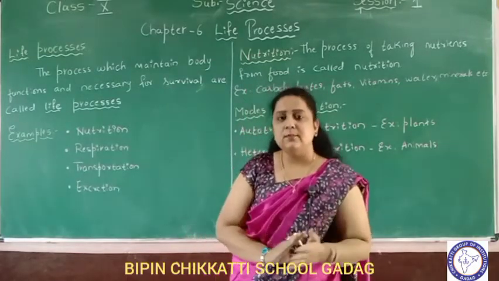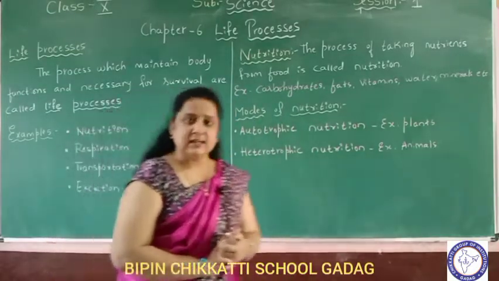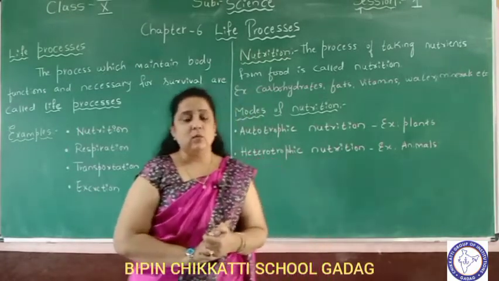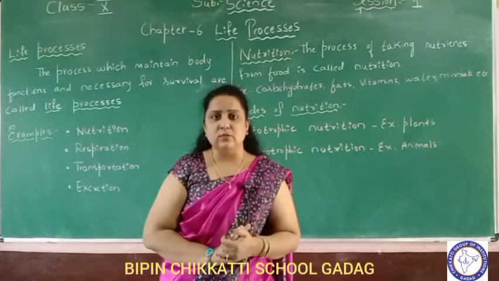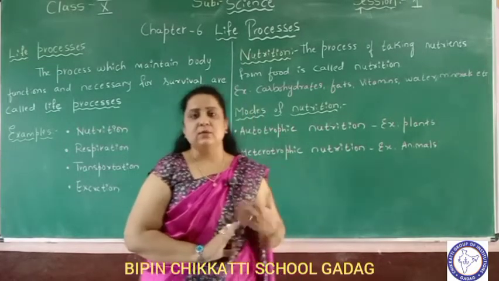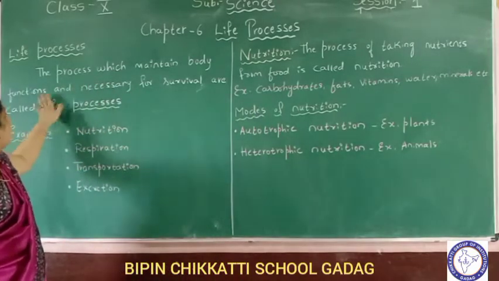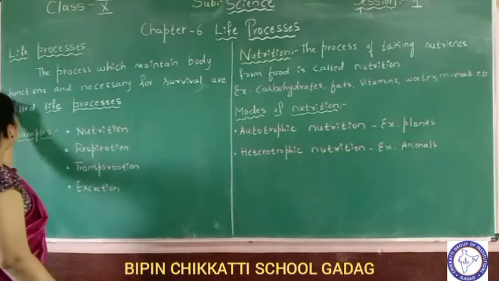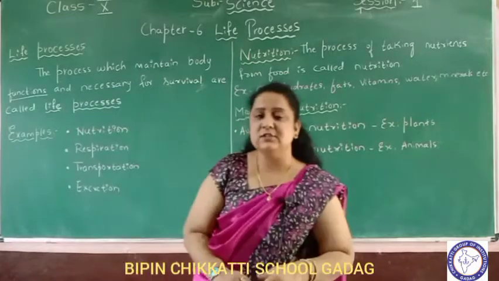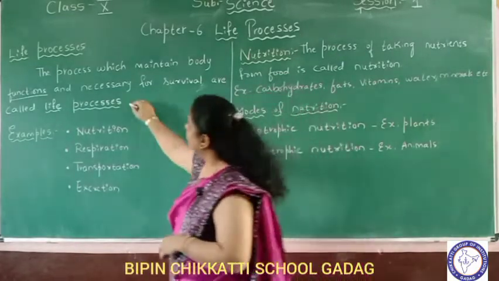For example, movement, growth, reproduction, there are some factors which say that the organism is a living organism. Now what about plants? Plants cannot move, but still they are living because they can breathe, they can reproduce and produce new plants. So the processes which maintain body functions and are necessary for survival of life are called life processes. The processes which are necessary for maintaining our life are called life processes.